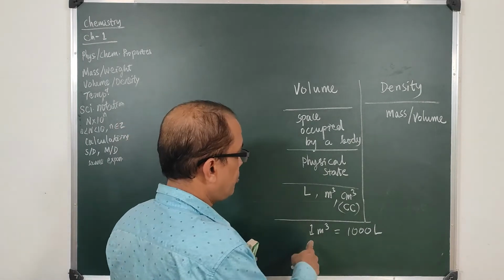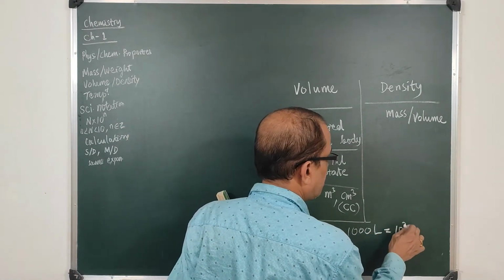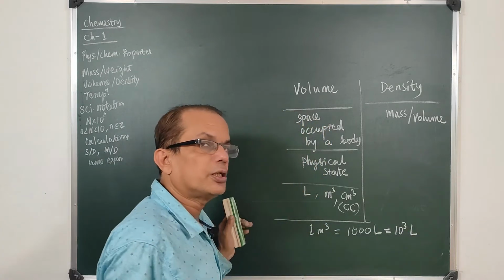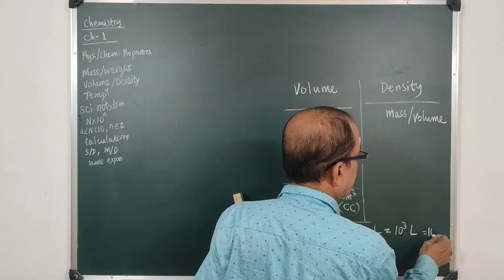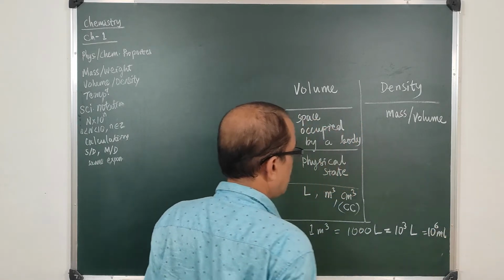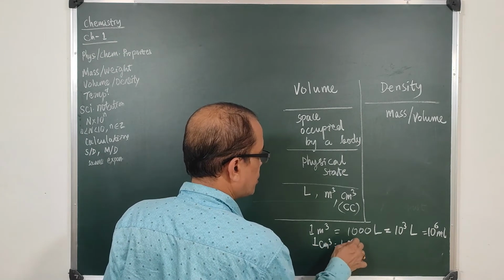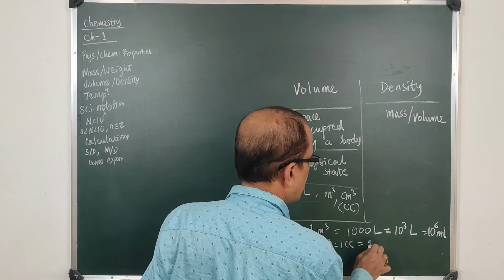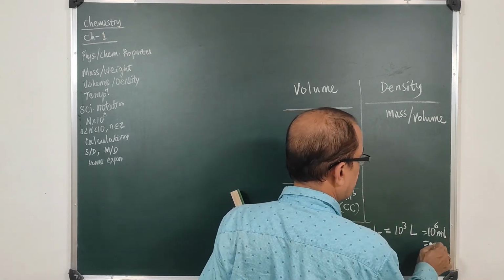So 1 meter cube is 1000 liter, which is equal to 10 to the power 3 liters. Since 1 liter is 10 to the power 3 milliliters, this will be 10 to the power 6 milliliter. And 1 centimeter cube or 1 cc is equal to 1 milliliter. So 10 to the 6 milliliter will be 10 to the 6 cc.